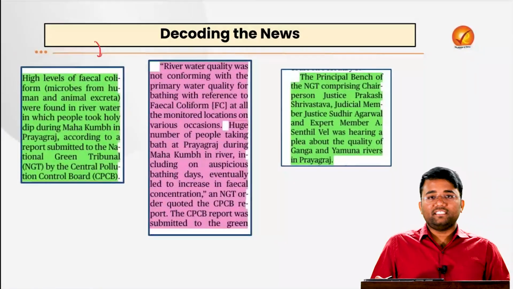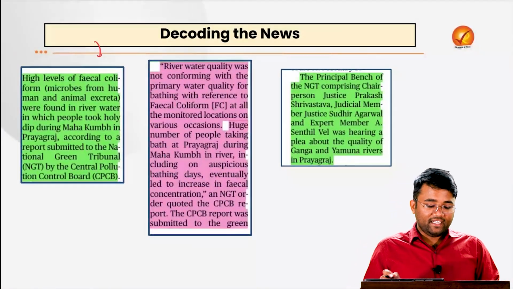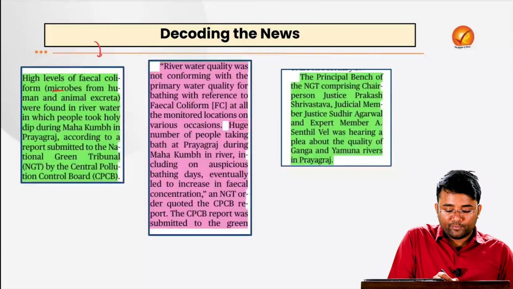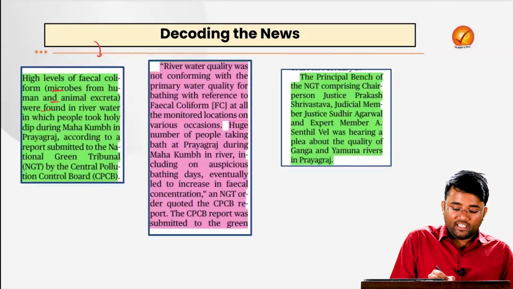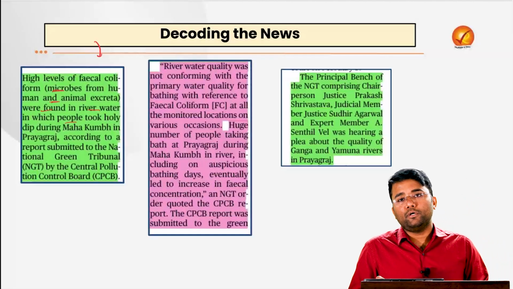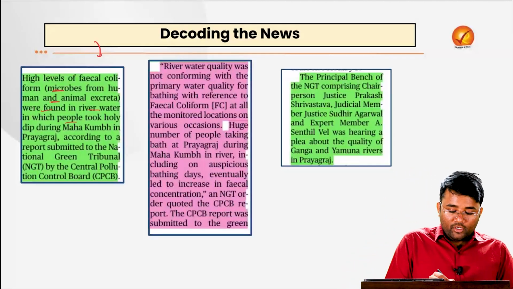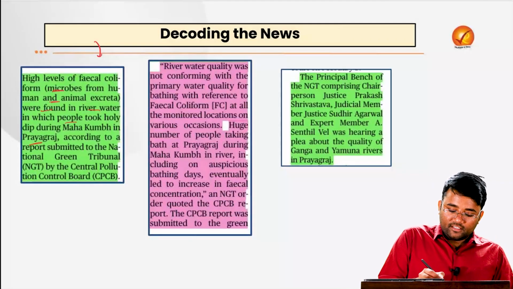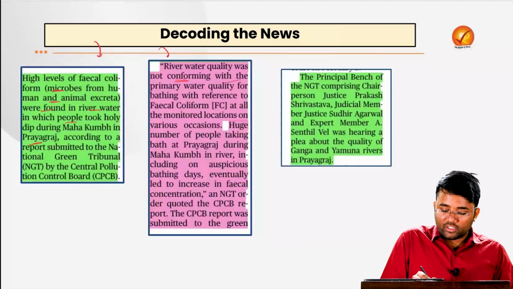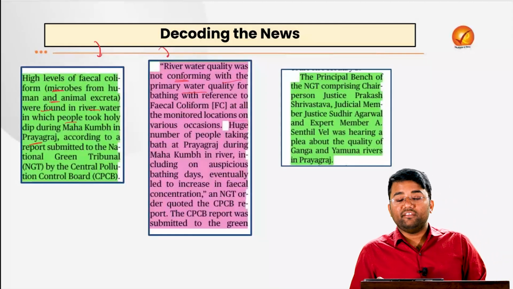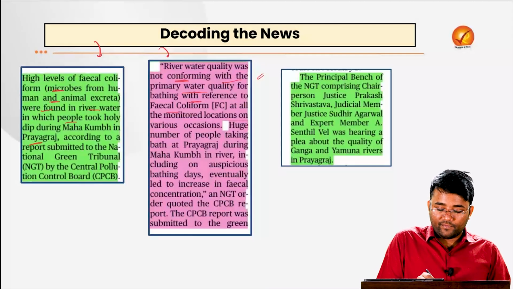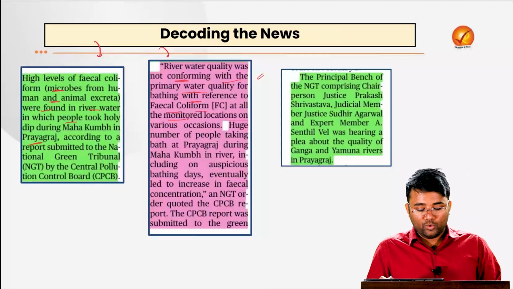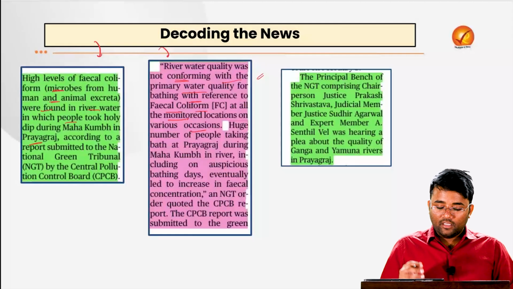The report which has been submitted to the NGT says that a high level of fecal coliform microbes, which are excreted from human and animal excreta, were found in the river water in which people took a holy dip during Mahakumbh in Prayagraj. The report says that the river quality was not conforming to the primary water quality, which is good quality water for bathing, with reference to fecal coliform at all the monitored locations on various occasions.